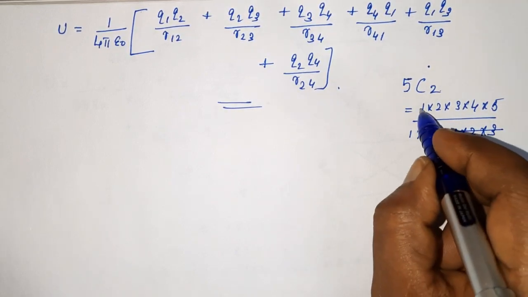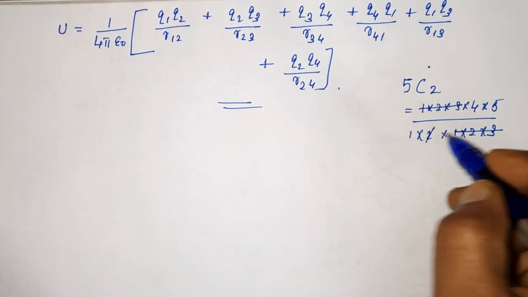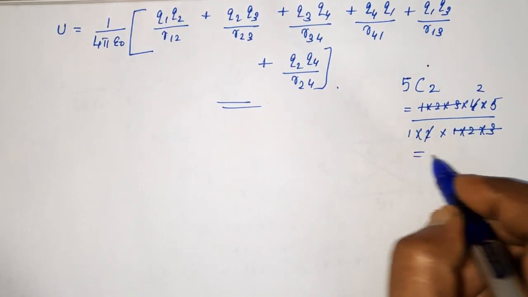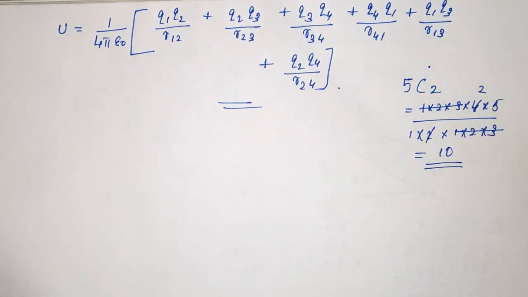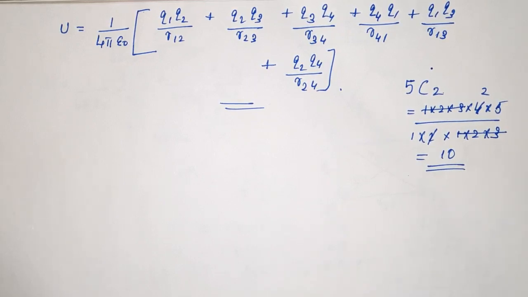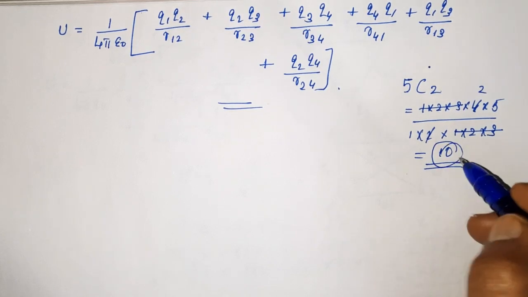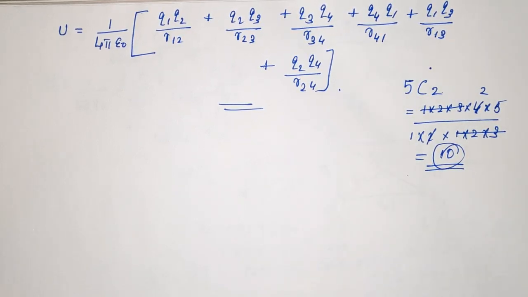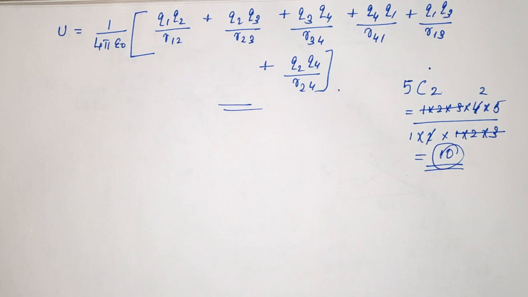So 1 into 2 into 3 gets cancelled, then 2 gets cancelled here. So 5 into 2, 10. As the number of charges increases, the number of possible pairs also increases. By finding the number of pairs possible, you can easily find which pairs are possible. Then accordingly you do the problem. Got it?